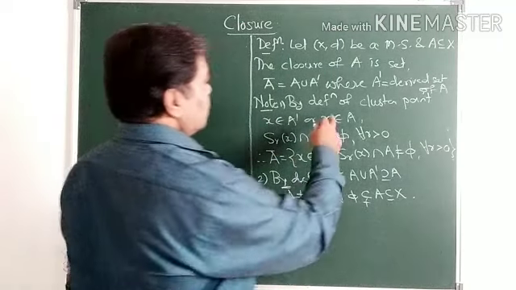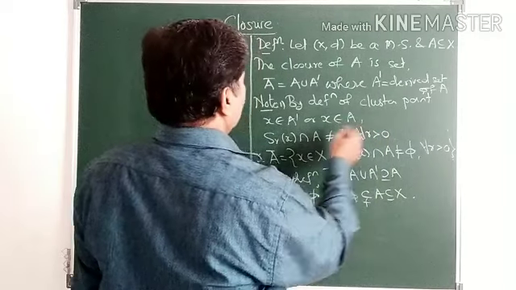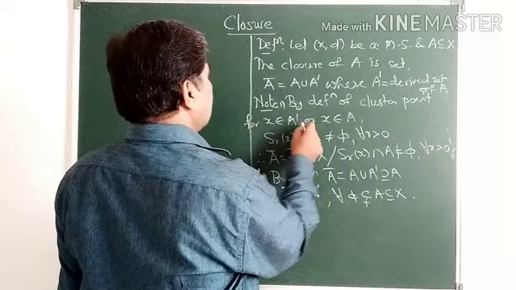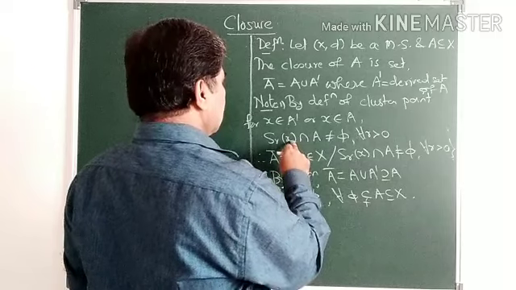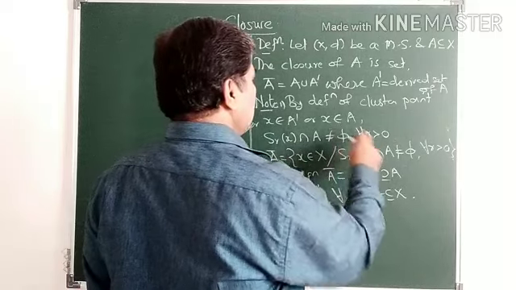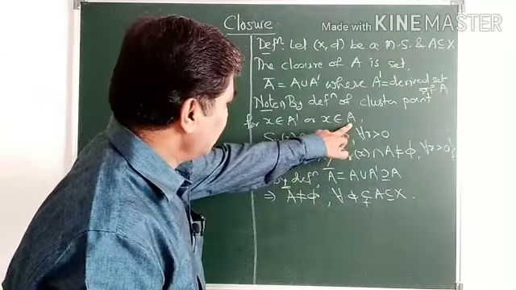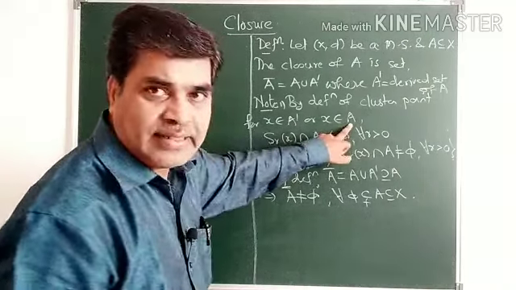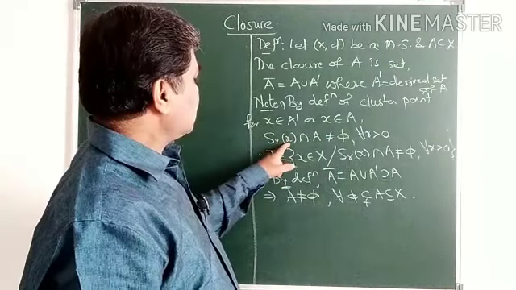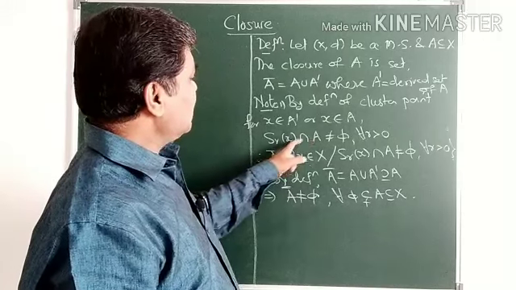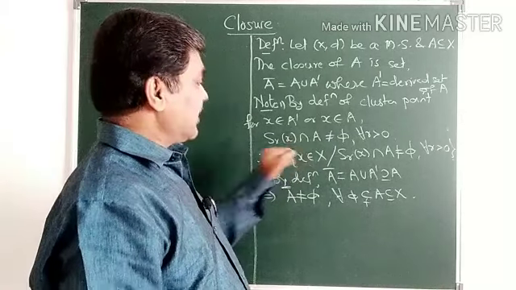By the definition of cluster point, for x belonging to A dash or x belonging to A, S_r(x) intersection A must be non-empty for every r greater than 0. If x lies in A, then S_r(x) contains x, which is a common point of A and S_r(x).